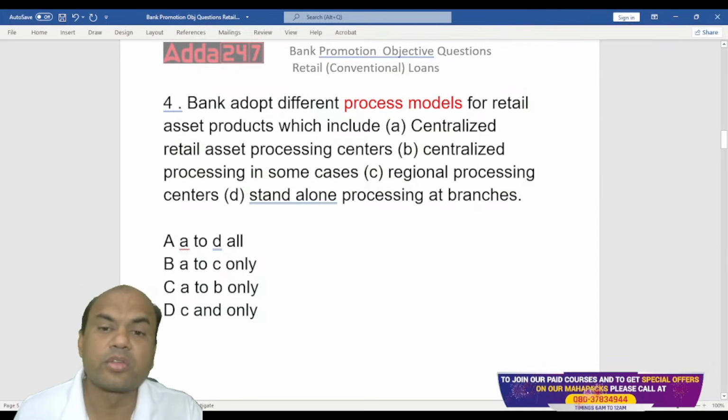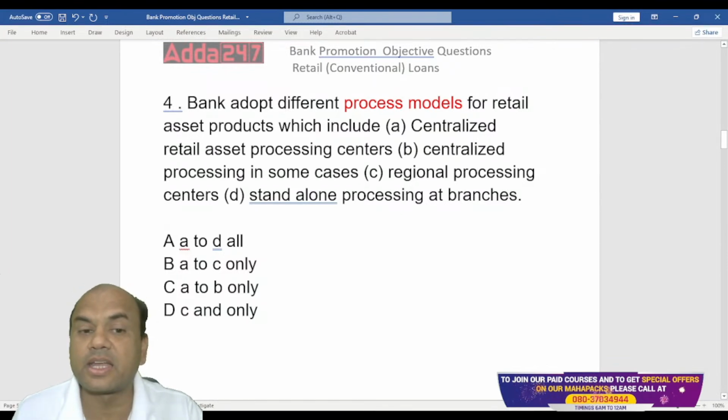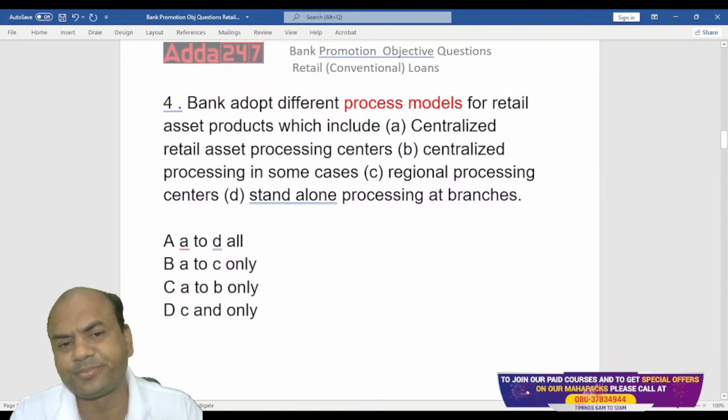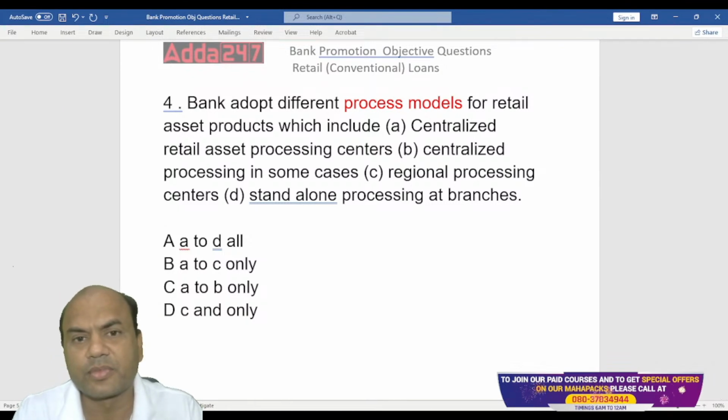Which is the one? Centralized retail asset processing centers, then centralized processing centers. What is the difference between A and B? Same centralized retail asset and centralized processing, what is the difference? Do you know the difference between A and B?